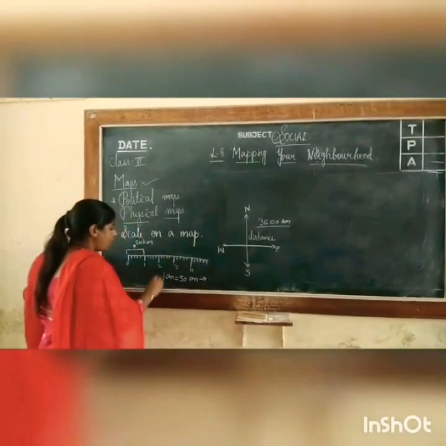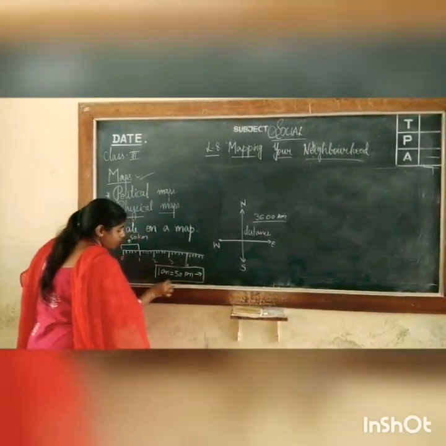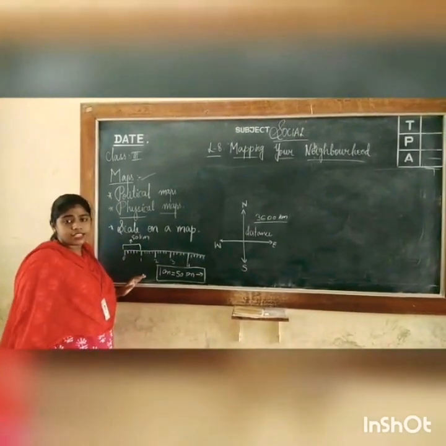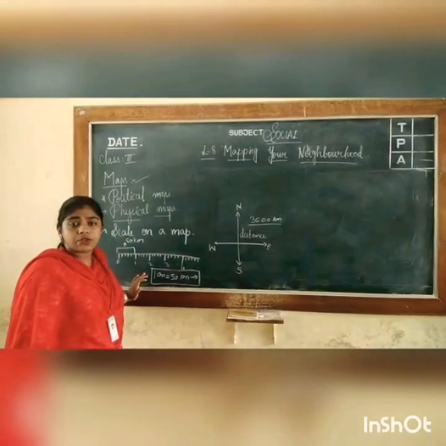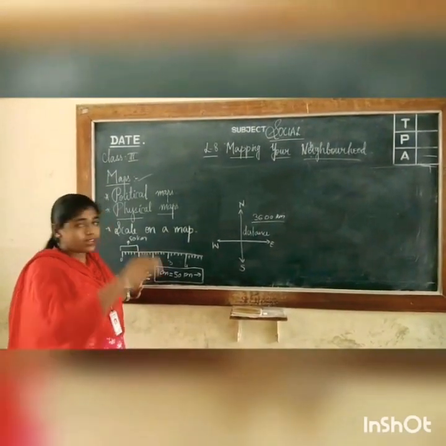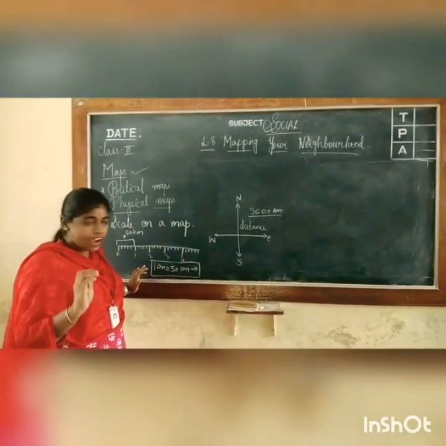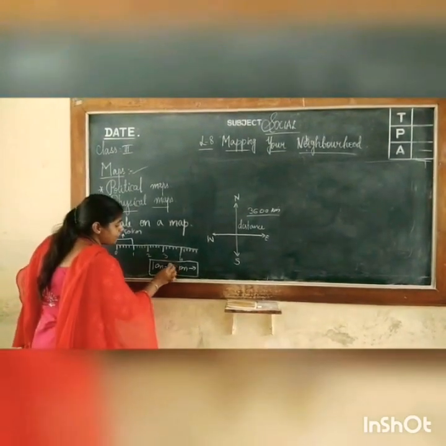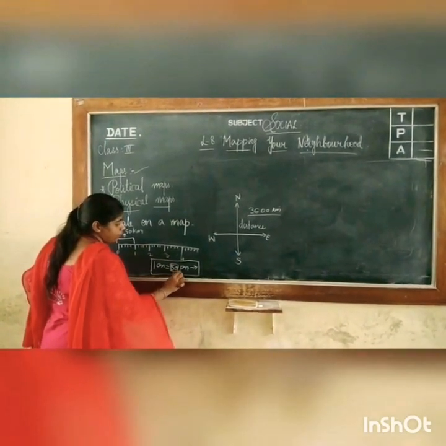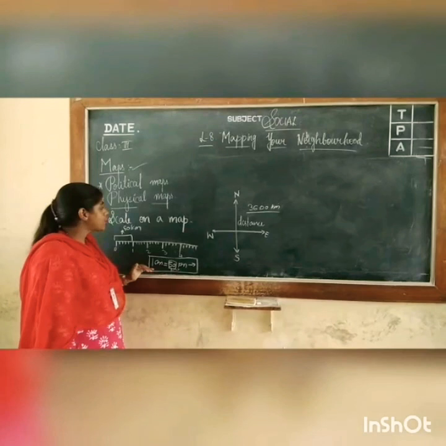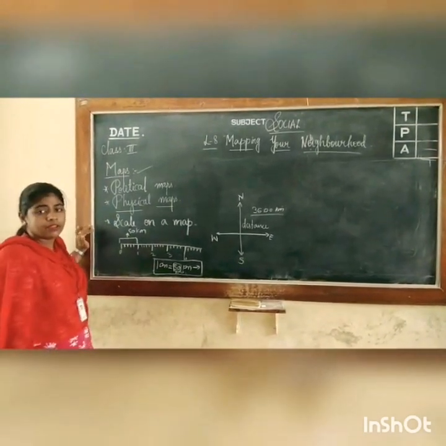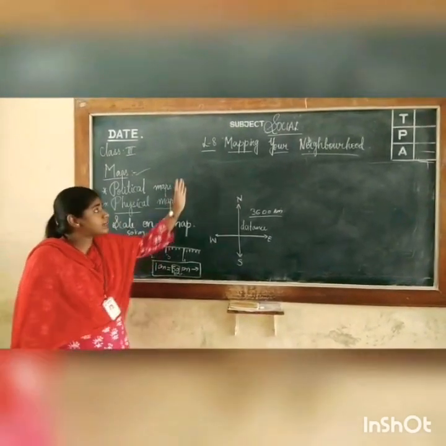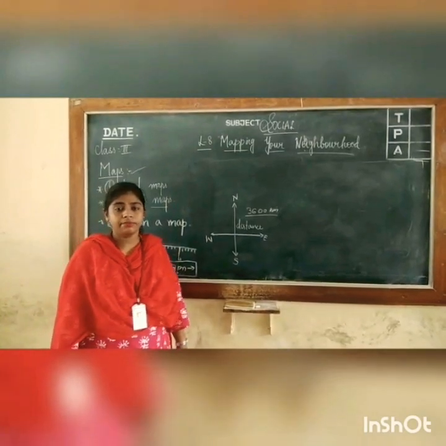This scale changes according to the size of the map. If the map size is large, then this 50 kilometers may change to 100 kilometers. So, this was about scale on a map. I hope, children, you understood the lesson, mapping your neighborhood. Thank you.